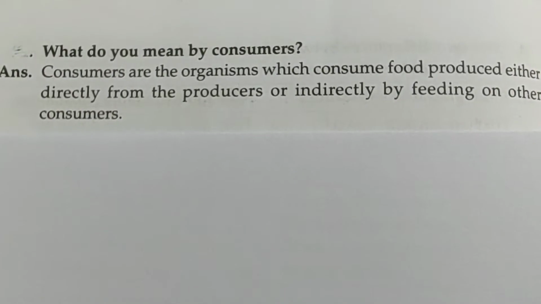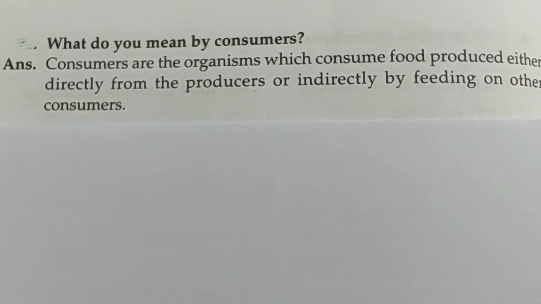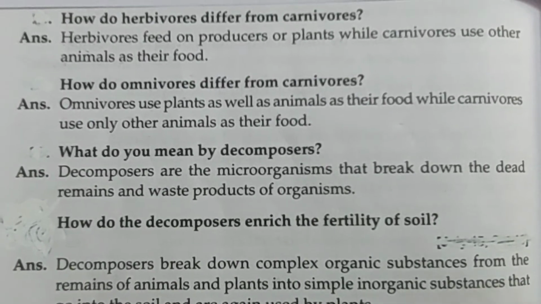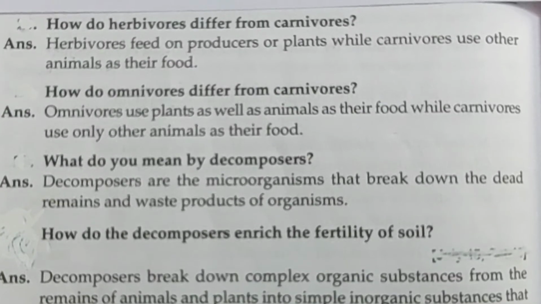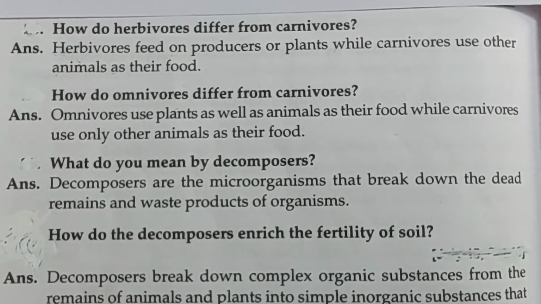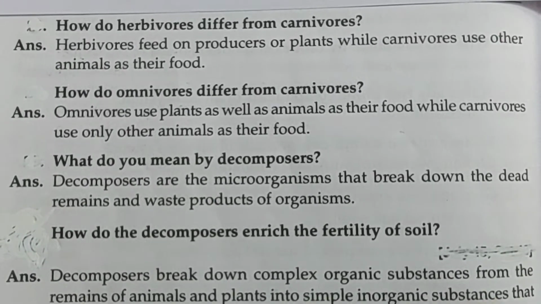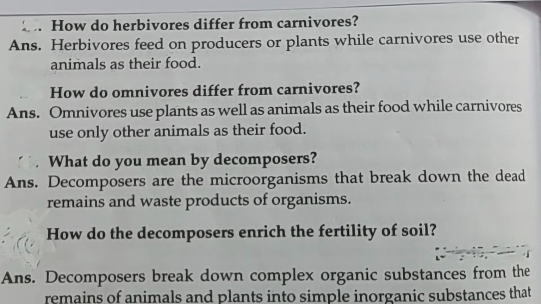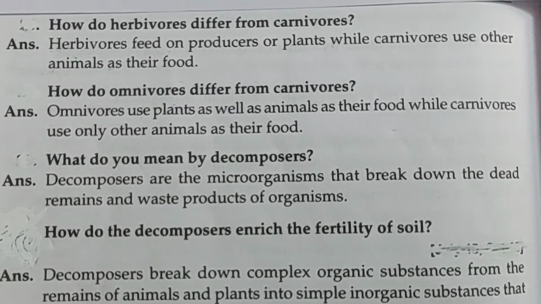What do you mean by consumers? Consumers are the organisms which consume food produced either directly from the producer or indirectly by feeding on other consumers. How do herbivores differ from carnivores? Herbivores feed on producers or plants while carnivores use other animals as their food. How do omnivores differ from carnivores? Omnivores use plants as well as animals as their food while carnivores use only other animals as their food.